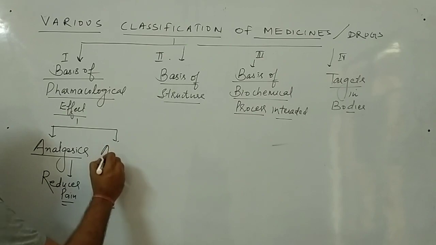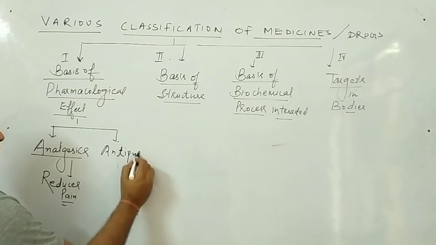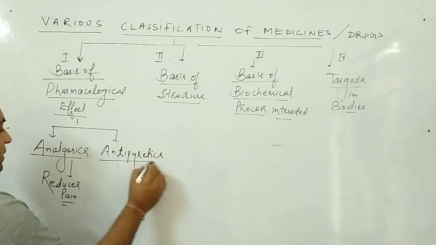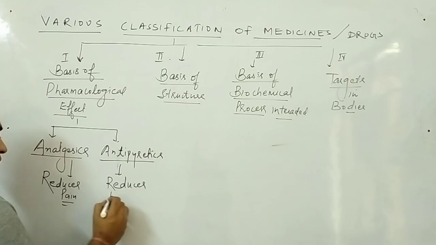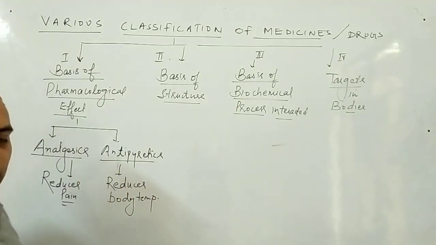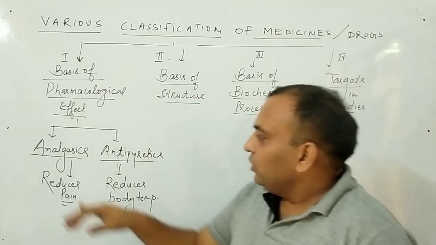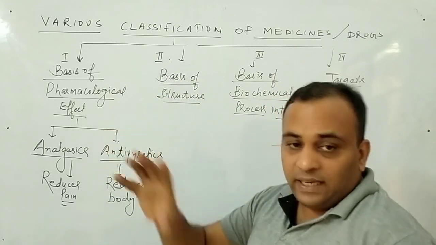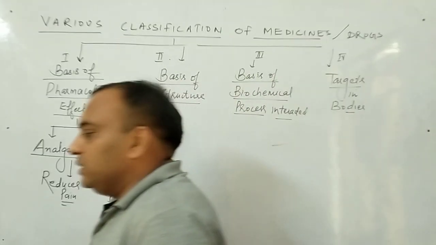Second, antipyretics: these are the medicines which reduce the body temperature. So first we can classify the medicine on the basis of their functions or on the basis of their effect on the body. So two drugs we have seen, or medicines, again the same thing, analgesics and antipyretics. So this is the first way of classification.